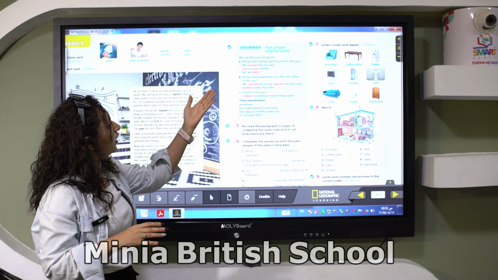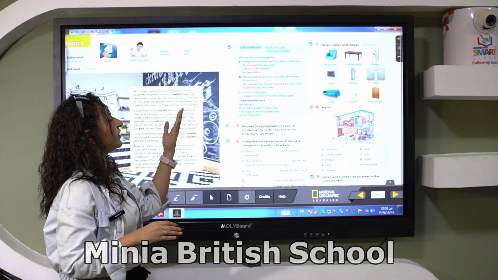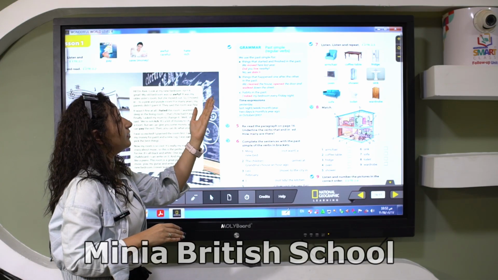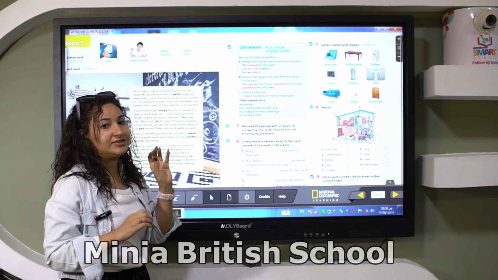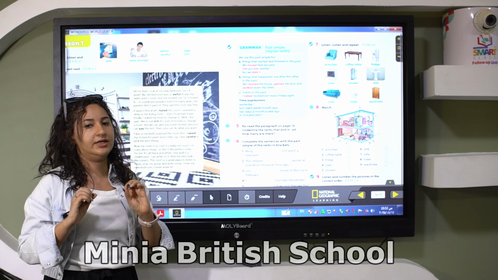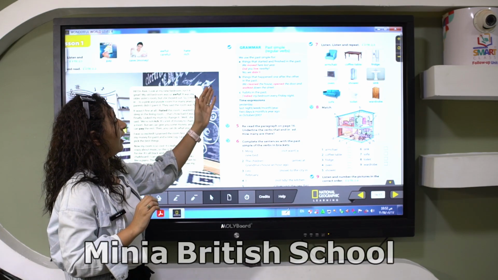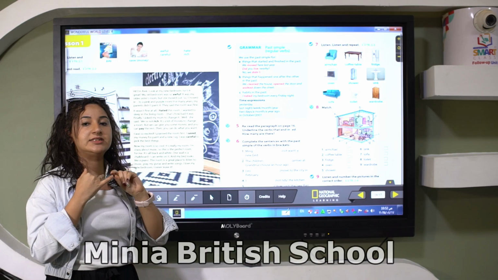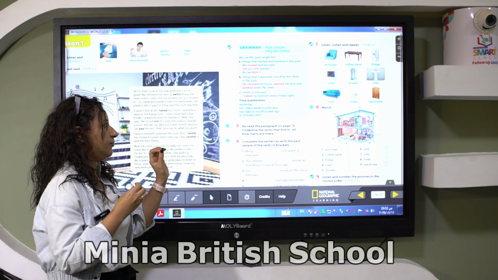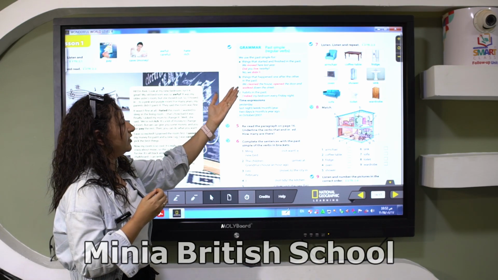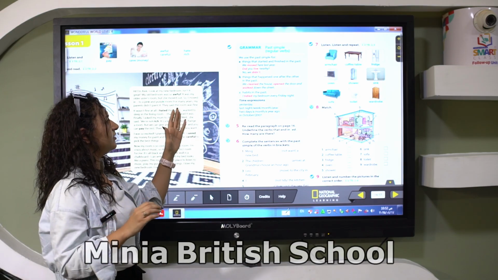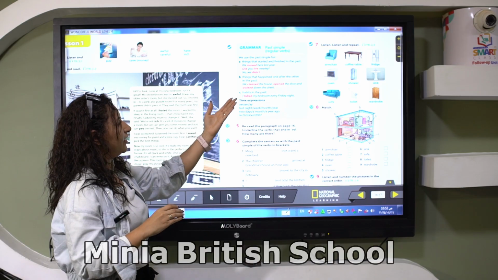Let's see. We use the past simple for things that start and finish in the past. We moved here last year. We talk about regular verbs only in this lesson. So, how can I make a question? We put did first. Did is the auxiliary verb of the past simple. Did, subject, and the verb in base form. Did you live nearby? No, we didn't.